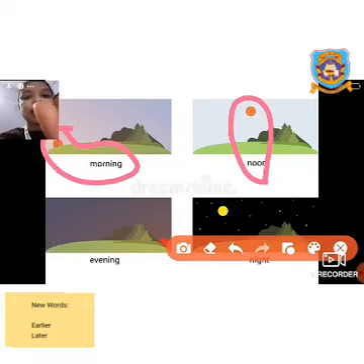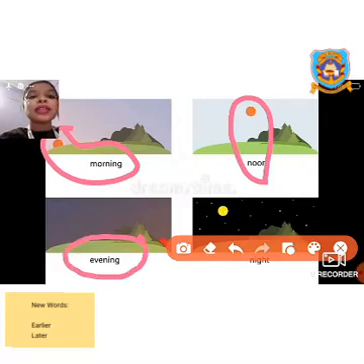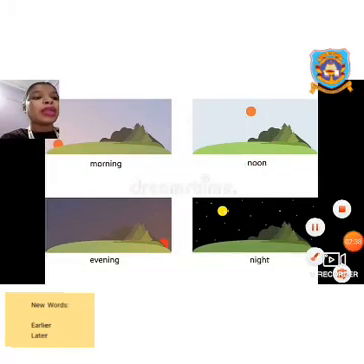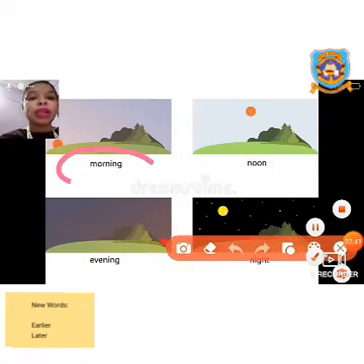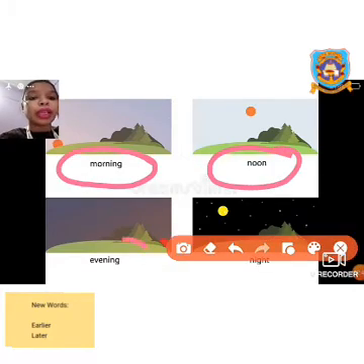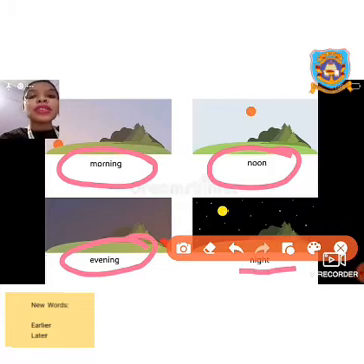The sun is shining brightly. In the third picture, it is evening. The sun is setting down and it is going to be dark. And in the last picture, you can see that there is no sun, there is a moon and stars are twinkling. So with the position of the sun, we get morning, noon, evening, and night. These are the 4 events that happen during the day: morning, noon, evening, and night.